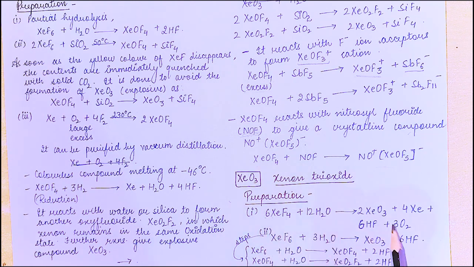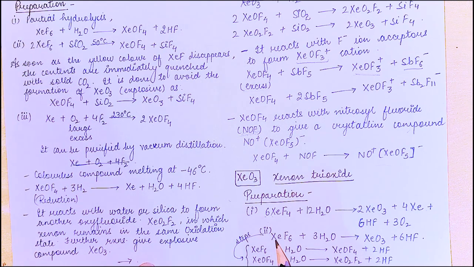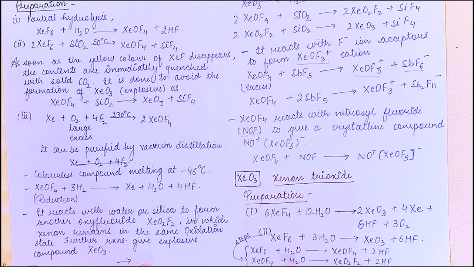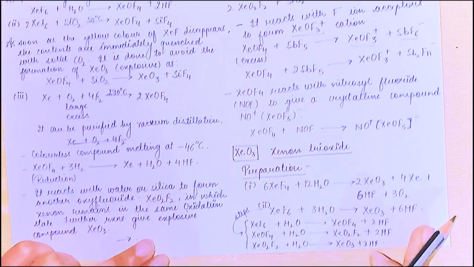XeF4 on addition of water gives XeO3 plus Xe plus HF and oxygen. And XeF6 plus 3 water gives again XeO3, the explosive compound. We have already done this reaction. Remove 2 fluorine, add 1 oxygen. Remove 2 fluorine, add 1 oxygen, and finally we get the explosive compound here.